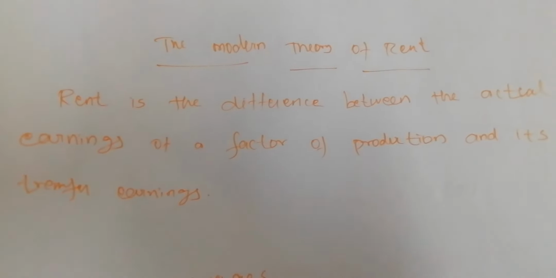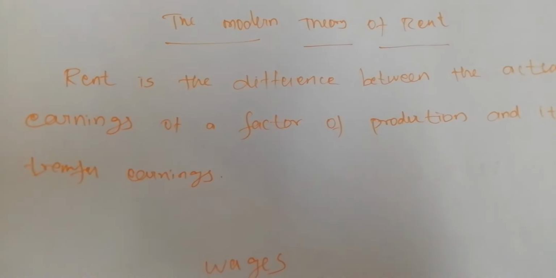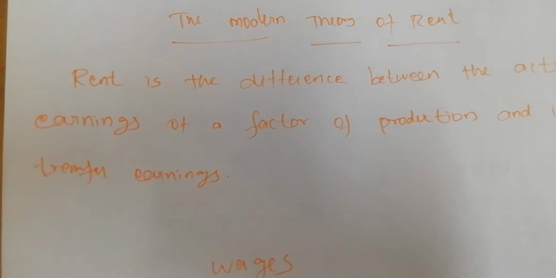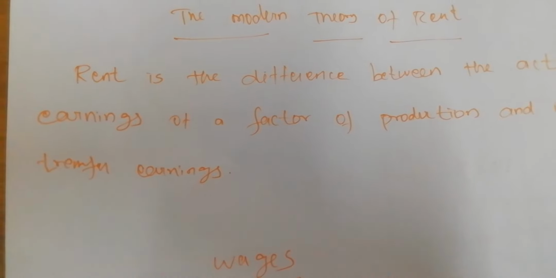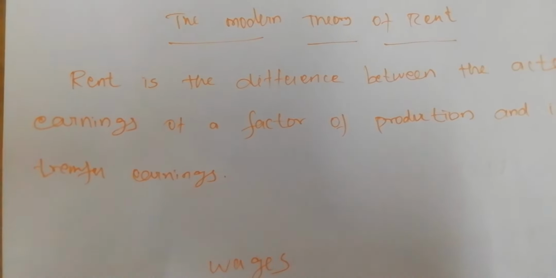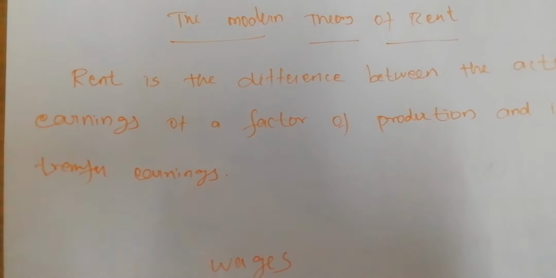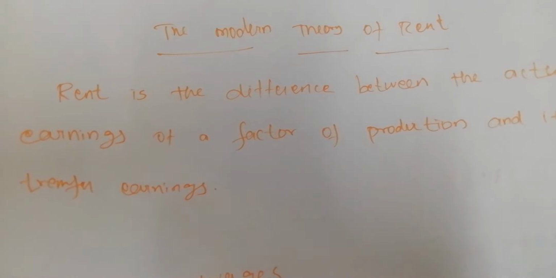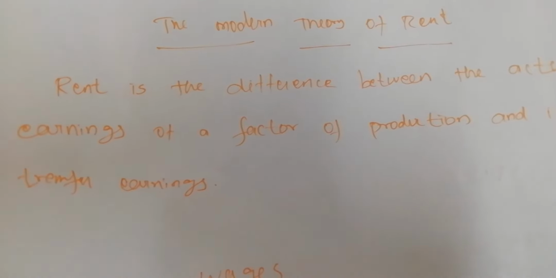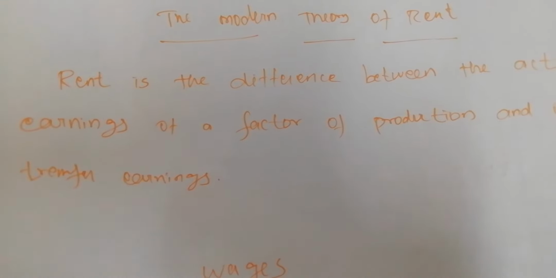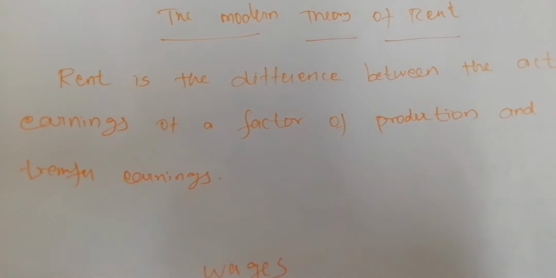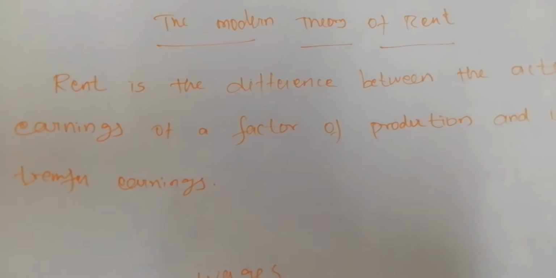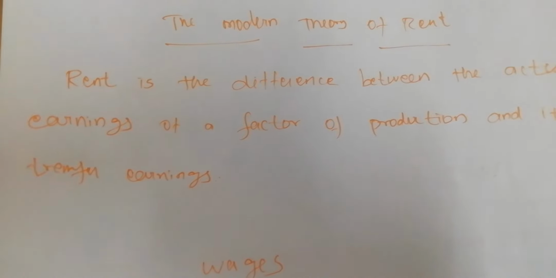Next is the modern theory of rent. The classical economist thought that land as a factor of production was different from other factors of production. So the classical economist thought that land is the only peculiar factor of production. But modern economists thought that all the factors of production are alike and there is no basic difference between them. Because we have studied that if you want to produce any of the commodities, the four factors of production